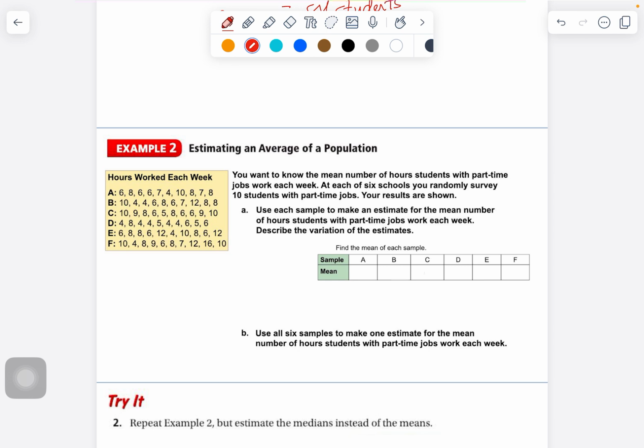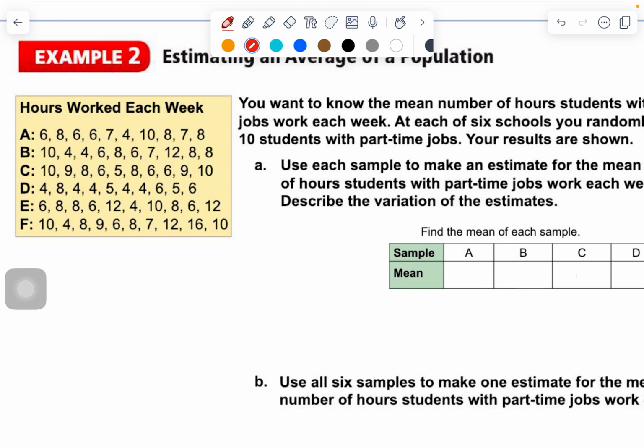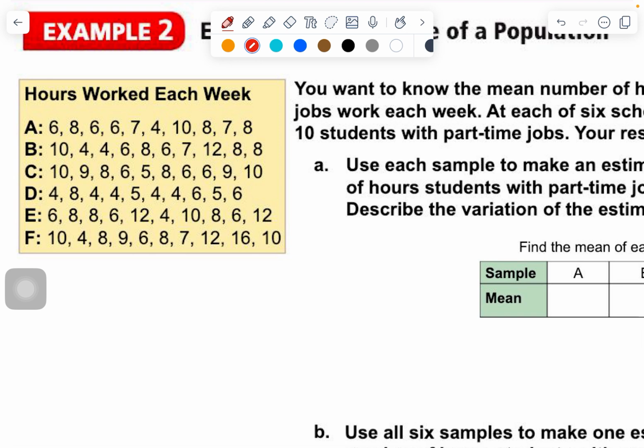So example 2 is going to say you want to know the mean number of hours students with part-time jobs work each week. At each of the 6 schools, you randomly survey 10 students with part-time jobs. Your results are shown. Use each sample to make an estimate for the mean number of hours students with part-time jobs work each week. Describe the variation of the estimates. All right, so I'm just going to fill this in real quick. We're actually not going to do a ton of math because it's going to take a while to crunch all these numbers.